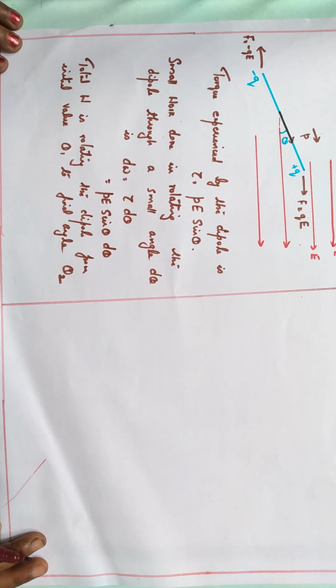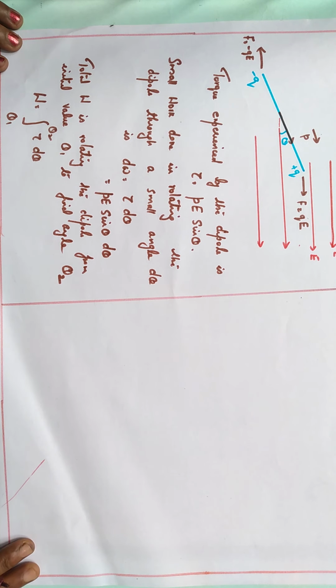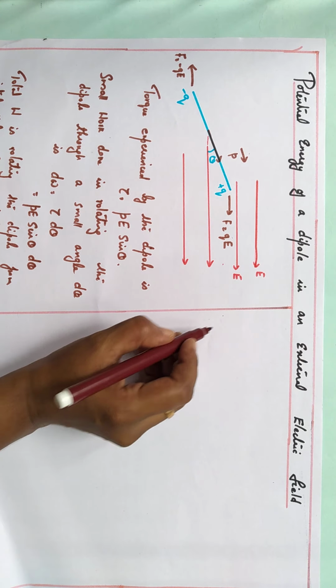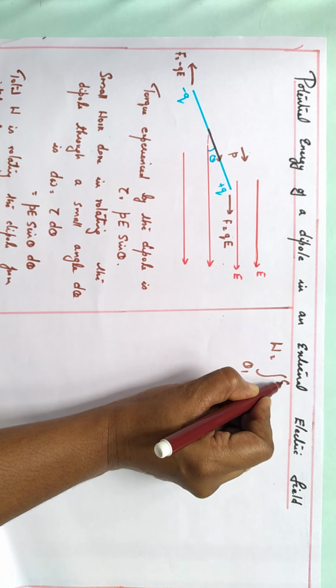How will you find out the total work done? We can integrate, from initial value theta 1 to final value theta 2. Clear? So we can integrate from theta 1 to theta 2.